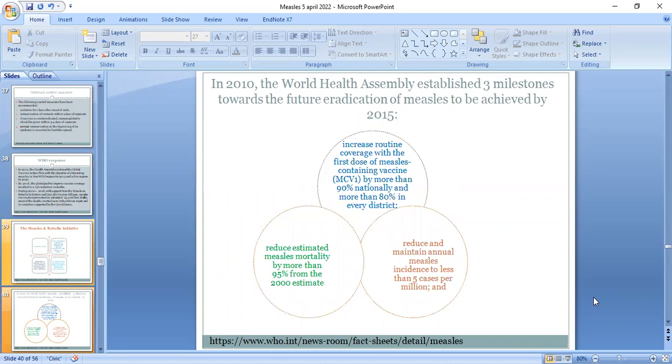In 2010, the World Health Assembly established three milestones towards future eradication of measles to be achieved by 2015. That includes increased routine coverage with first dose of measles containing vaccine by more than 90% nationally and more than 80% in every district, and reduce estimated measles mortality by more than 95% from the 2000 estimate, and reduce and maintain annual measles incidence to less than 5 cases per million.